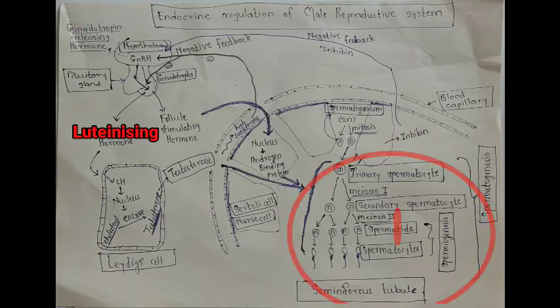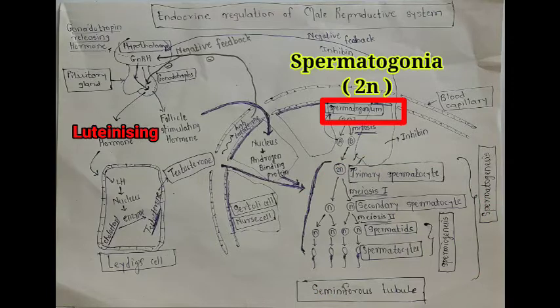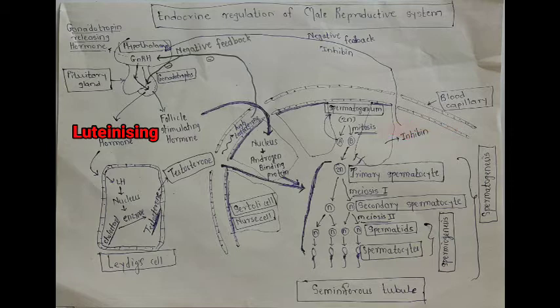At the initial stages, spermatogonia is a diploid cell. It divides by the process of mitosis into two different cells. Here we consider spermatogonia divides into cell A and cell B, where cell A again transforms into spermatogonia, while cell B proceeds in the process of spermatogenesis.